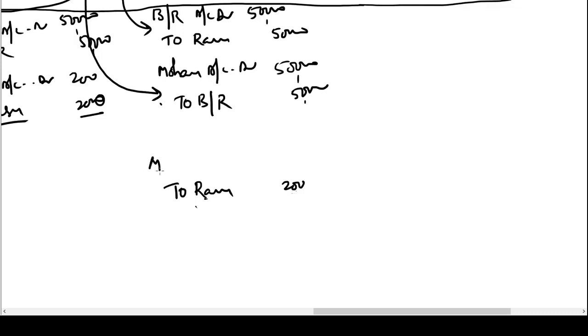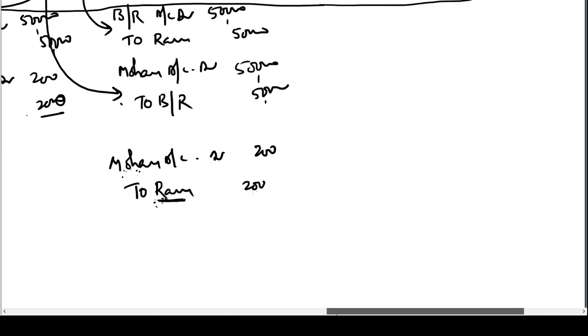He is going to recover this money from Mohan. I have to collect this money from Mr. Mohan. I incurred this. I have to pay money to Ram because of the act done by Mohan. So Mohan has to reimburse me the money. Mohan is the receiver of the loss. He has to ultimately suffer the loss. Hence his account is debited and Ram account is credited. By doing this, we make Mohan a debtor in our books for the noting charges amount. And by doing this, we are showing Ram as a creditor in our books for the noting charge amount paid by Ram. Now on that same day, what happened? What will be the entries in the books of Mr.